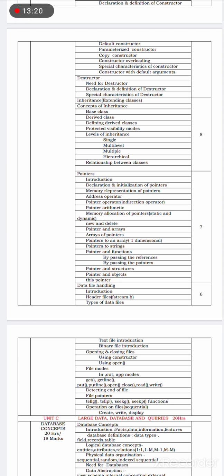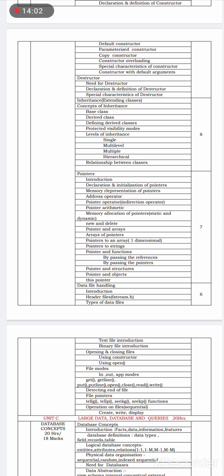In the same chapter we are studying pointers. This is an important as well as interesting concept, a new concept introduced. What is a pointer? How is a pointer declared, how is it initialized, how is pointer representation done in memory, what is the address operator, how does a pointer work in arithmetic operations, what is memory allocation of pointers, and what are the various operators present in C++ for dynamic memory allocation.